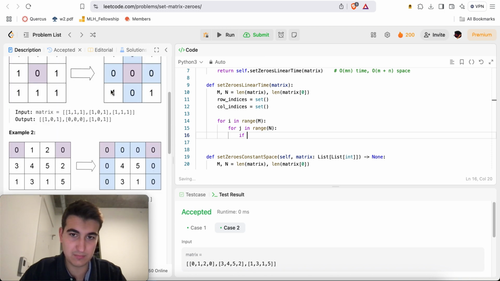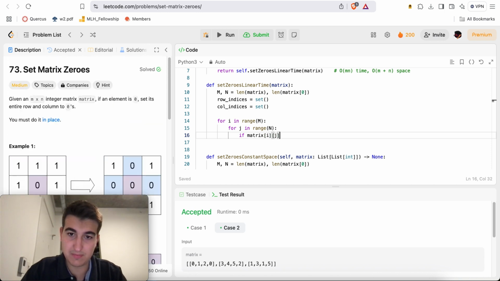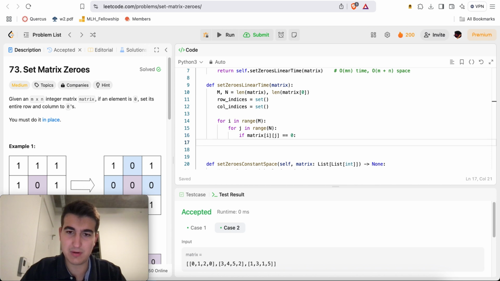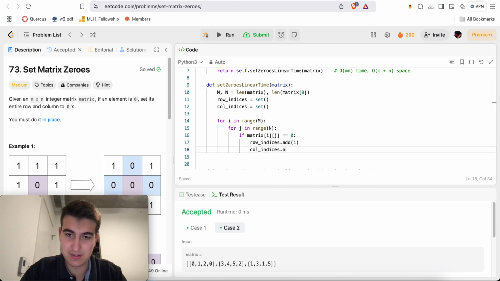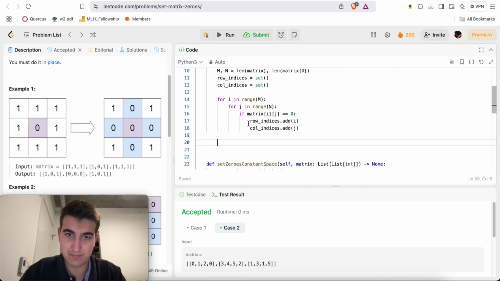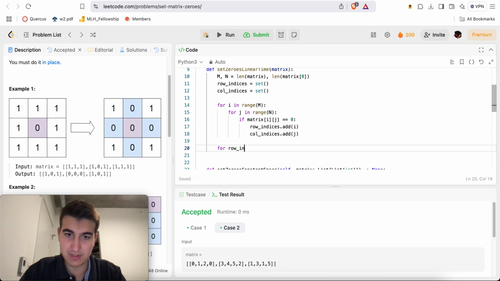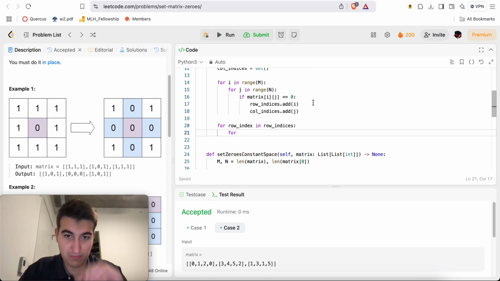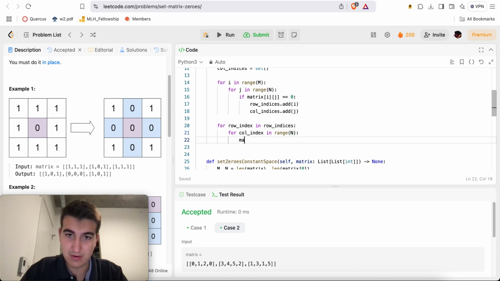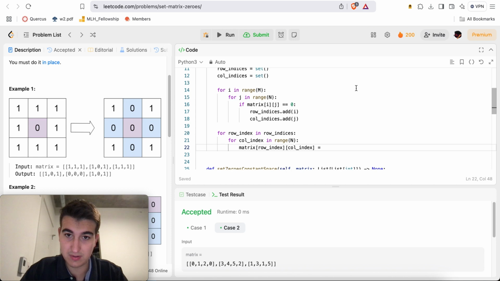If matrix of ij equals 0, we will do row indices.add i, col indices.add j. Then for row index in row indices, for col index in range n, matrix of row index, col index equals 0.